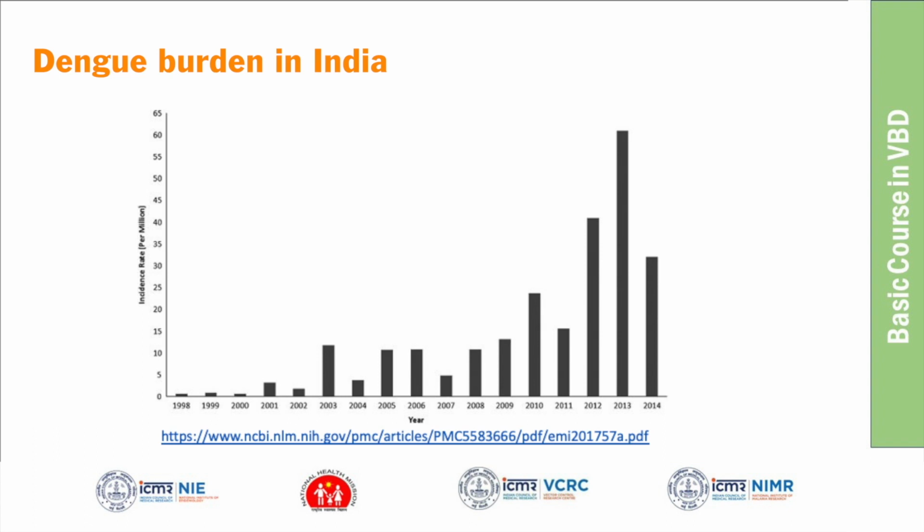You can see that dengue incidence in India started rising from the year 2000. It peaked in 2013, and it is still continuing. Dengue cases continue to occur in India. So dengue became a major problem only in the last 20 years.